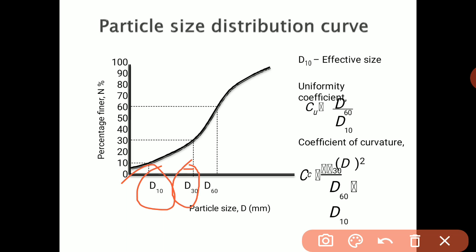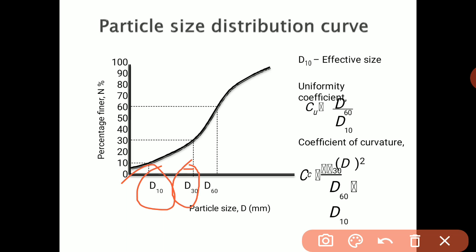So now here D10 means what? The percentage of the soil particles that are finer than 10 mm. The percentage of the soil particles that are finer than 60 mm and finer than 30 mm. So this is the notation used for D10, D30 and D60.